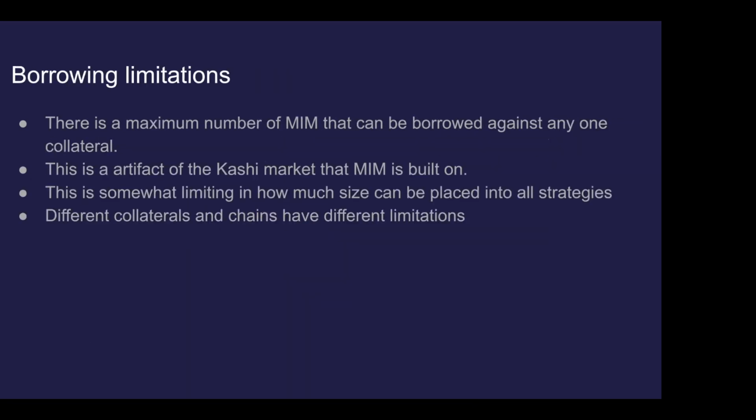There's only so much in each particular Kashi market that can be borrowed. I didn't find a huge amount of detail on how additional MIM is created, but my understanding is that it's governed by a multi-sig, and then additional Kashi markets are funded with that MIM. But I'm sure someone else on this call knows more about that than I do, and I would love to learn for my own knowledge as well if anyone else knows. But I think that's how additional MIM comes into circulation.